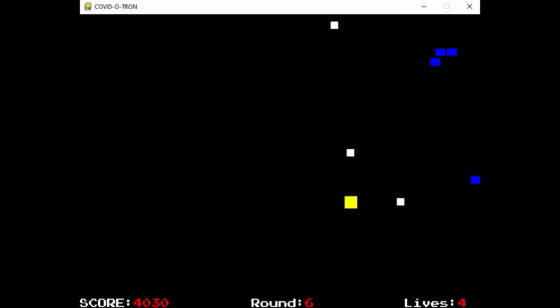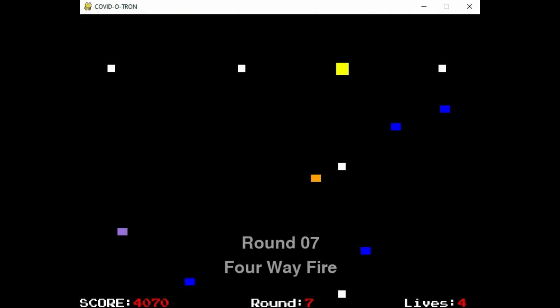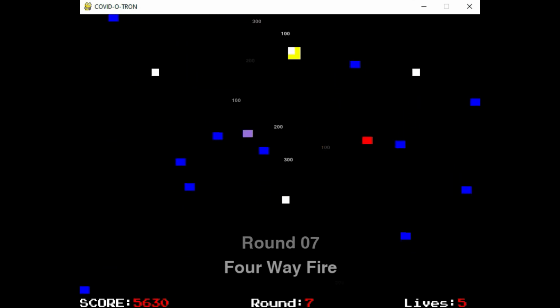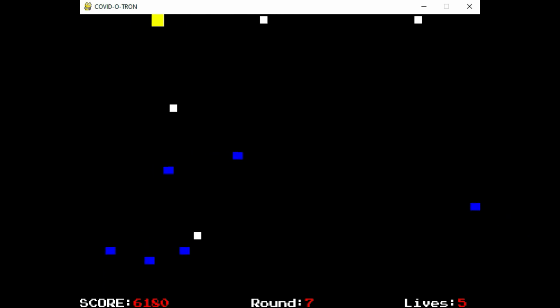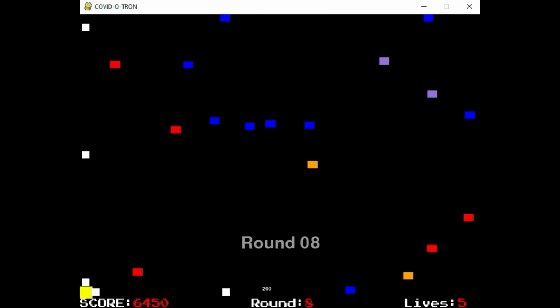Now, if you're skilled enough or lucky enough to make it past level 12, I actually ramp up the speed of the bullets that fire. And you see here the 4-way fire has been enabled. And as I am moving around frantically, even with 4-way fire and rapid fire, it is sometimes difficult to hit those single enemies at a time. And they seem to hang out at the corners or at the bottom or the edges of the screen.